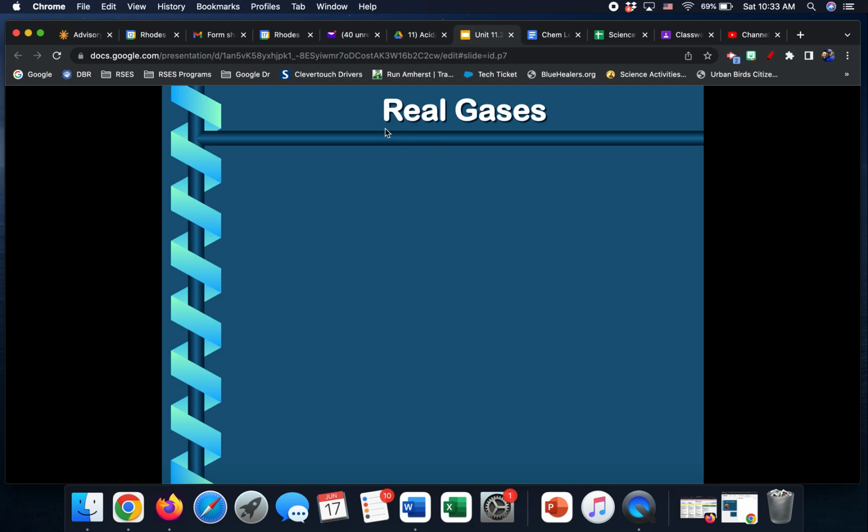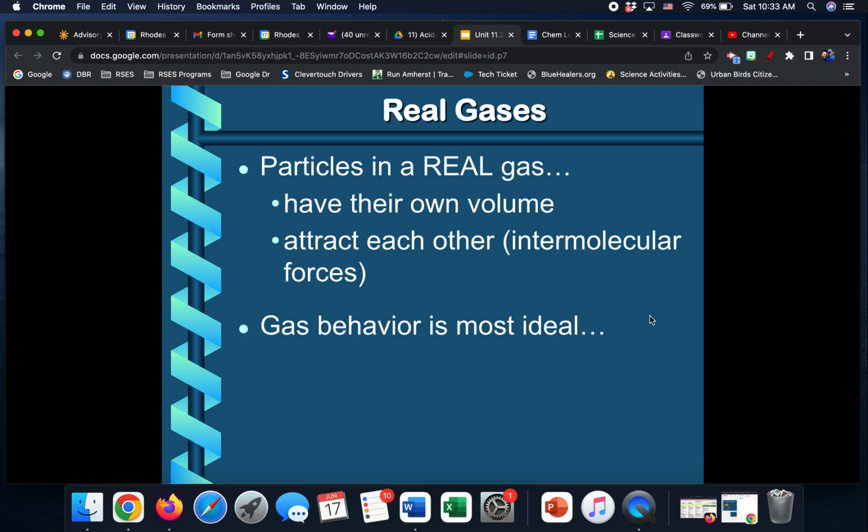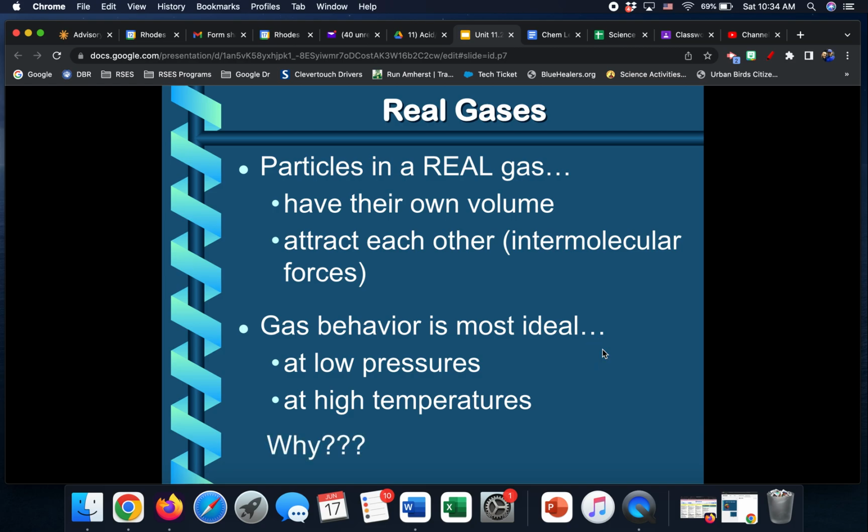Now, remember, that was about ideal gases. This is real gases in real conditions. Real gases do have their own volume. They do attract each other a little bit through intermolecular forces, the protons attracting electrons of others. Gas behavior is most ideal at low pressure. So the less pressure there is, the more they act like the slide before with ideal gases. Gases are more ideal at high temperatures as well.